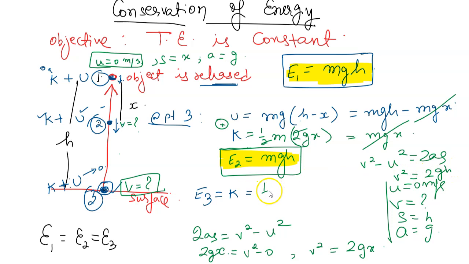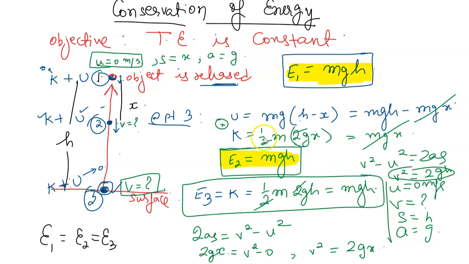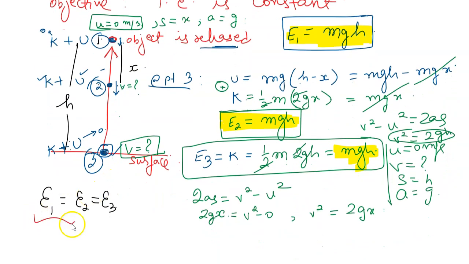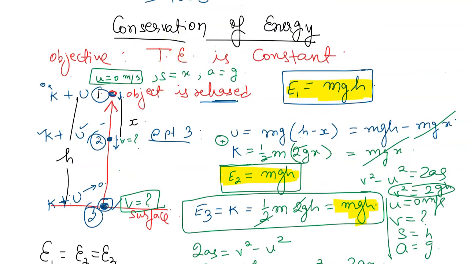And let us put here in the expression half m. Instead of v square, I'll use 2gh. And what does this show? That it is still coming out to be mgh. So we saw that energy at 1, 2 and 3, at all these positions, we are getting the same value, that is mgh, which indicates energy is constant throughout. So I should not say only energy, I should say total energy is constant throughout the journey or everywhere.